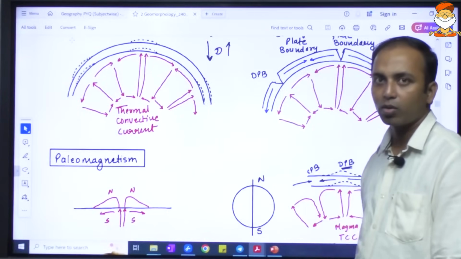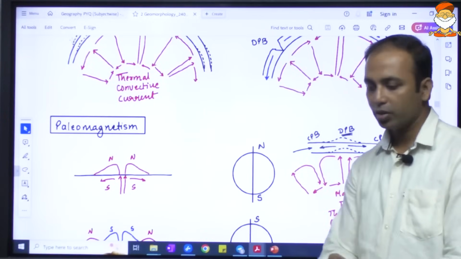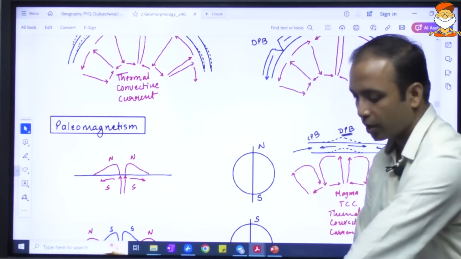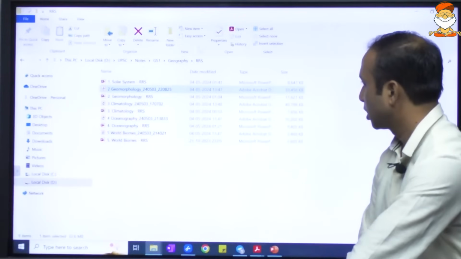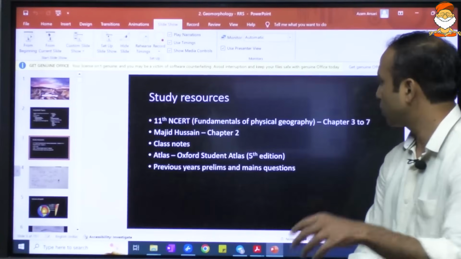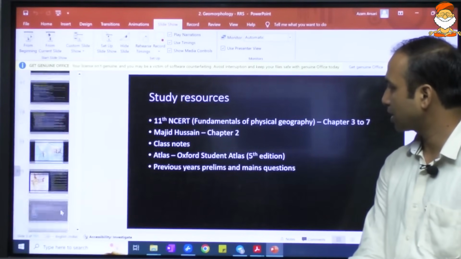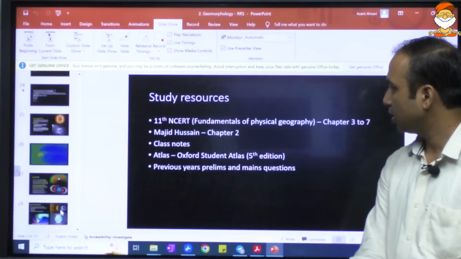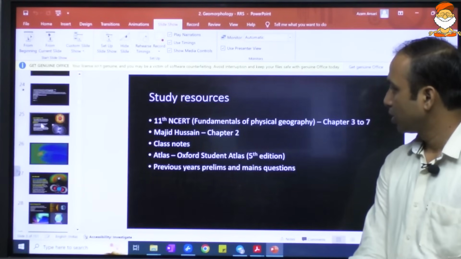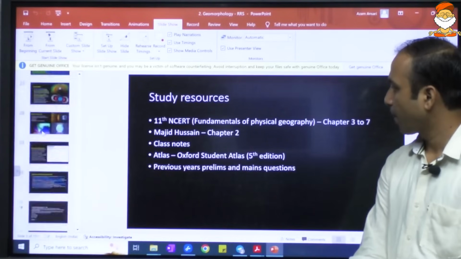This was again not very well appreciated, because it also had certain limitations. So what was mainly accepted was the plate tectonic theory.